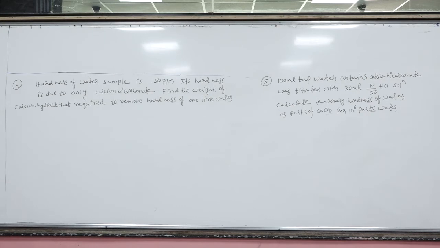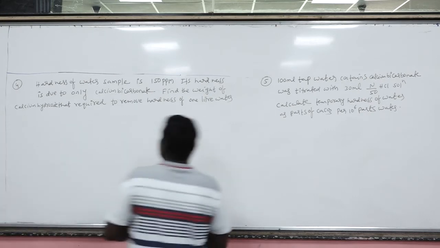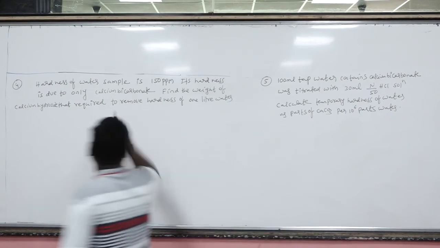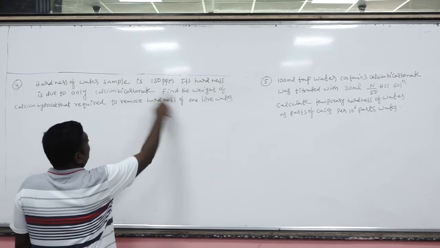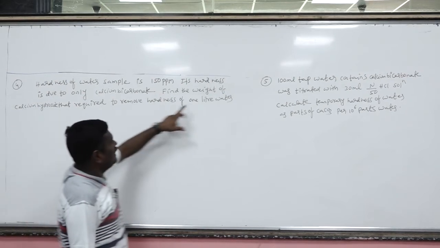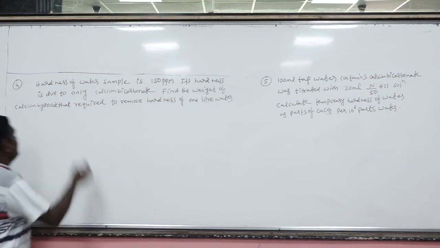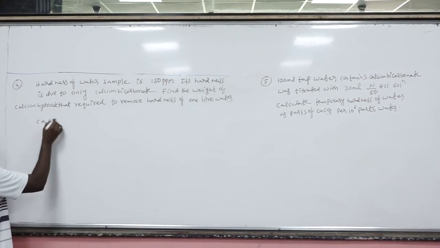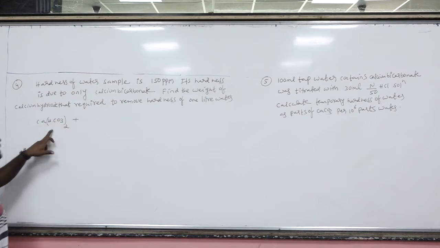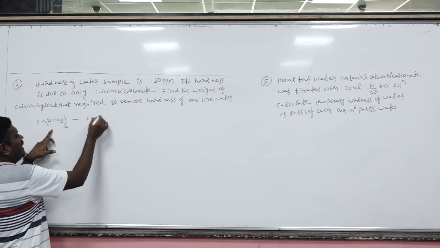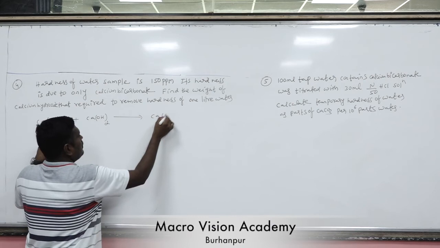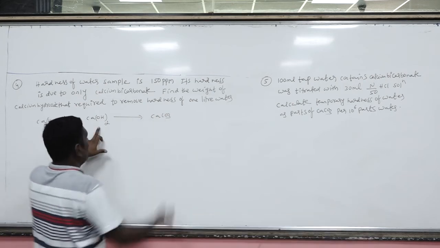Now, next problem. Hardness of water sample is 150 ppm. Its hardness is only due to calcium bicarbonate. Find the weight of the calcium hydroxide that will be required to remove the hardness of 1 liter water. Now here, in water, which salt is present? Calcium bicarbonate. To remove this calcium bicarbonate, we are adding calcium hydroxide. Now, how many grams of calcium hydroxide